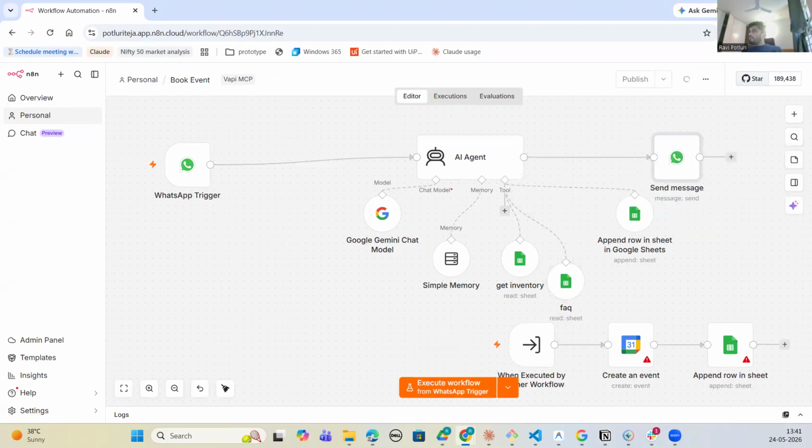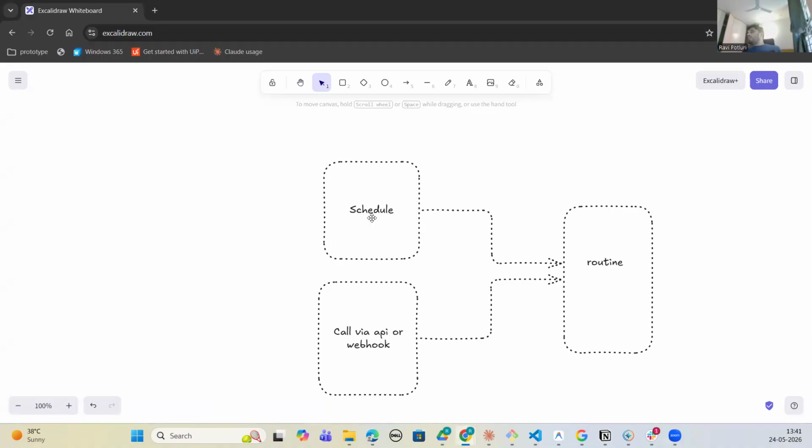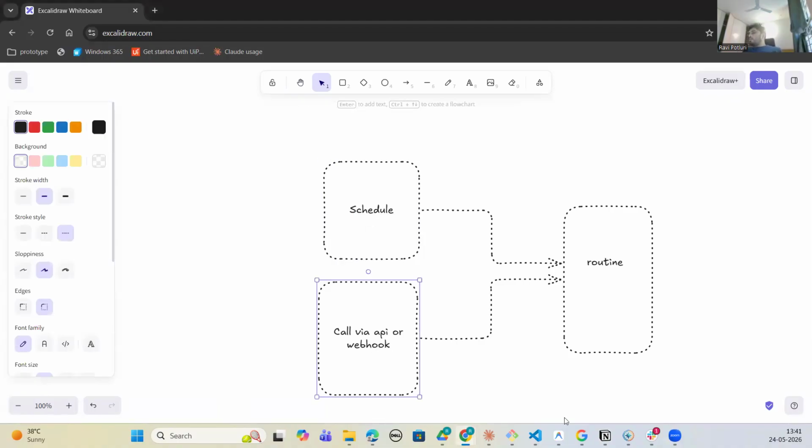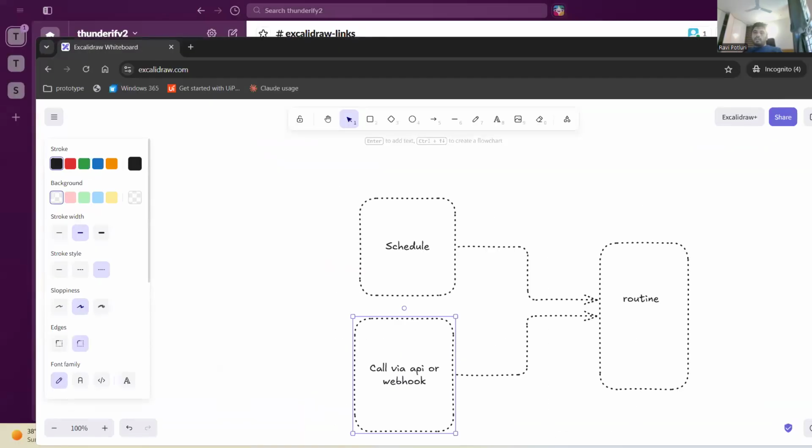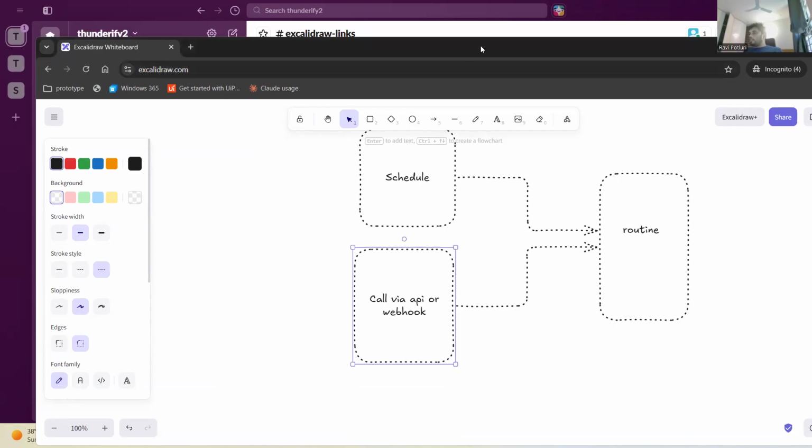And now the same thing, we can schedule the task or call it via API. Earlier, as you saw, we were triggering that with the WhatsApp message. And now, as you can see, we can schedule it or we can call it via webhook.